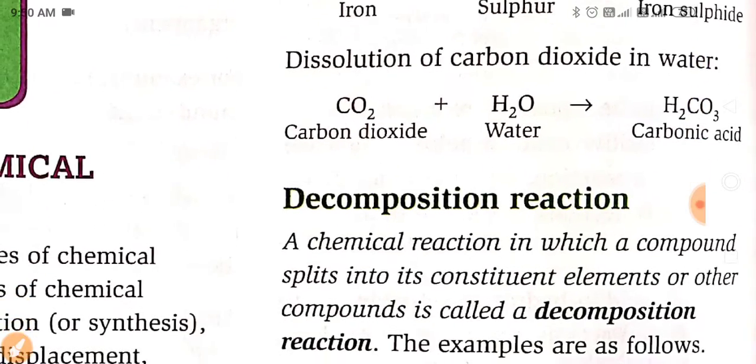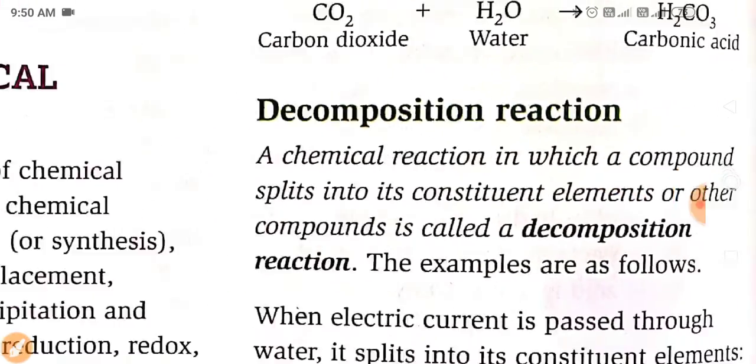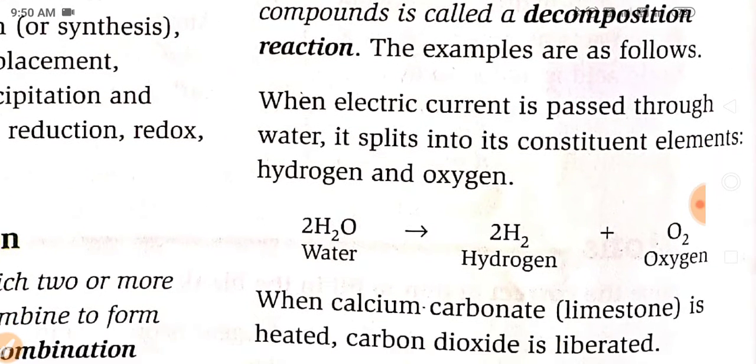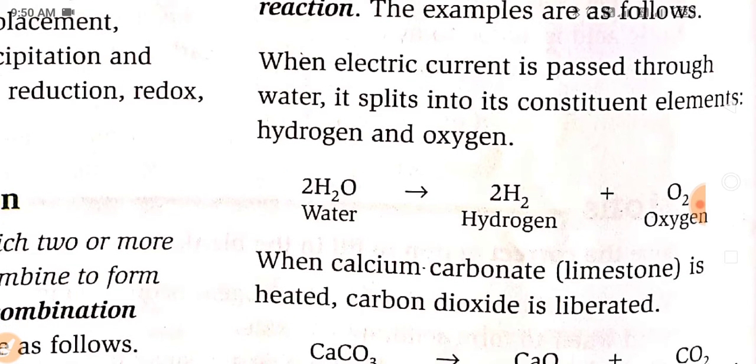Next reaction is decomposition reaction, a chemical reaction in which a compound splits into its constituents, elements or other compounds, is called a decomposition. Decomposition means to break down. The example: when electric current is passed through water, it splits into its constituent elements, hydrogen and oxygen.